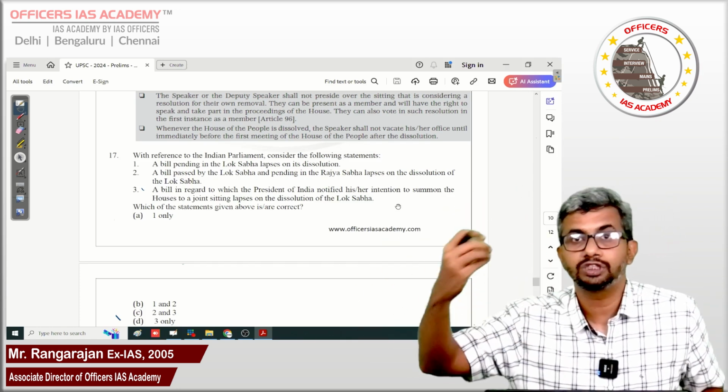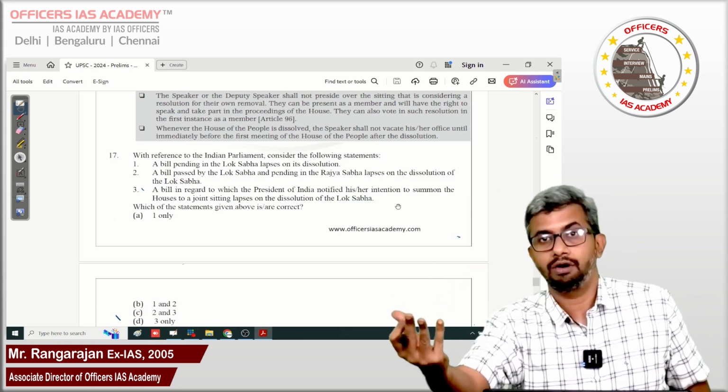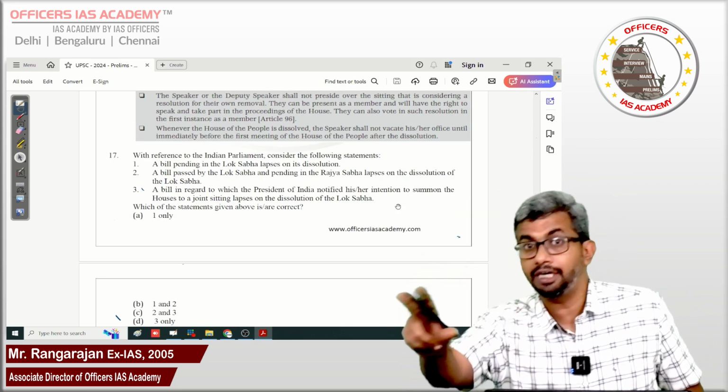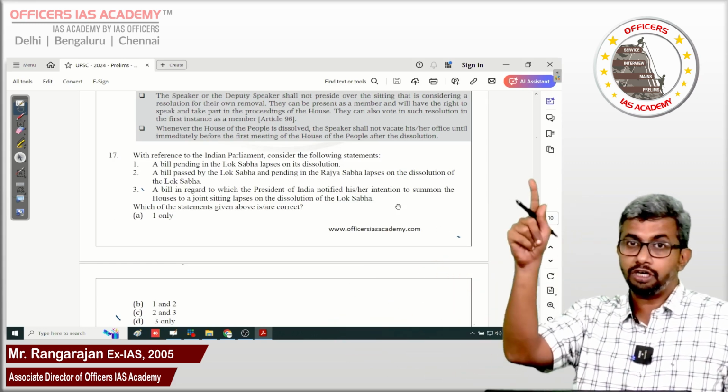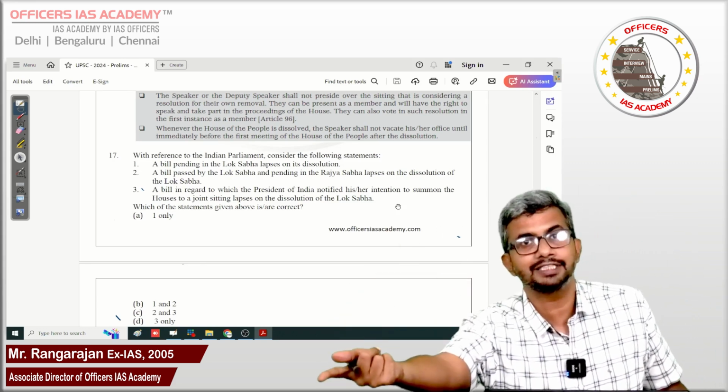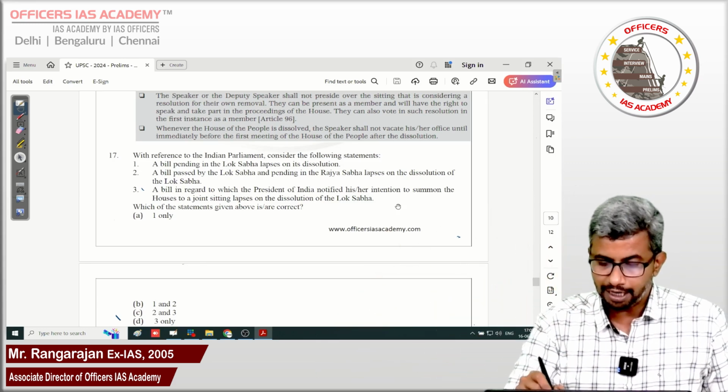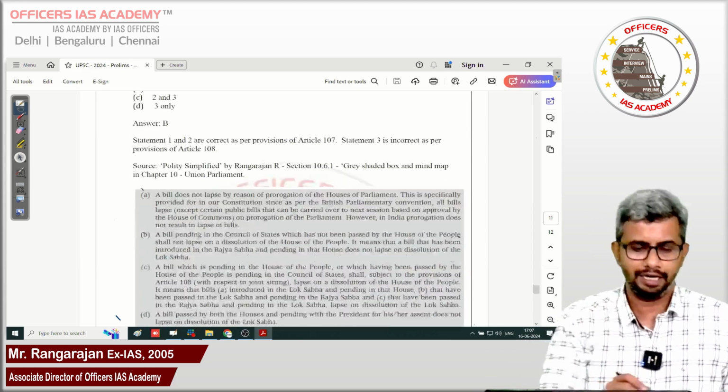If already a joint sitting is notified, that bill will not lapse. Even with the new Lok Sabha, the President may call, not compulsory, but may call, but the bill does not lapse if already the joint sitting is notified. If before notifying the joint sitting, Lok Sabha is dissolved, the bill anyways lapses. So this is given in Article 107. Again, a grey shaded area, right?